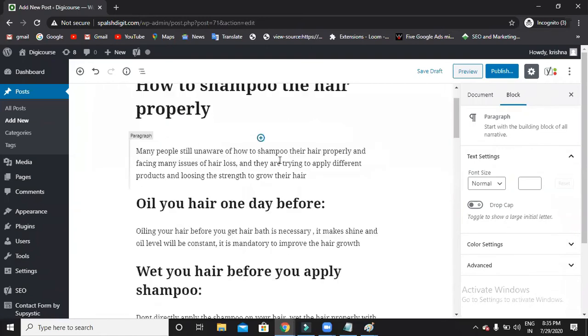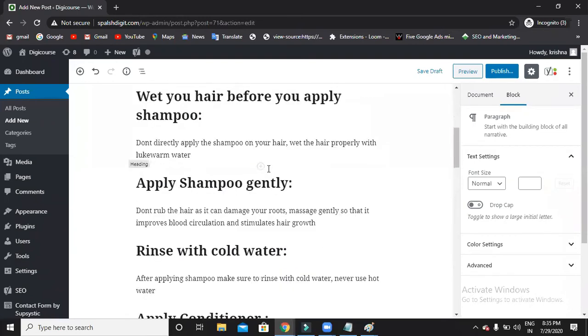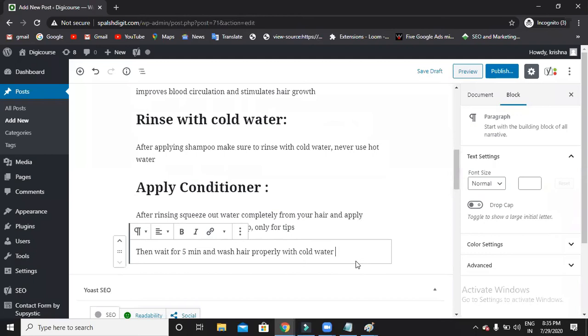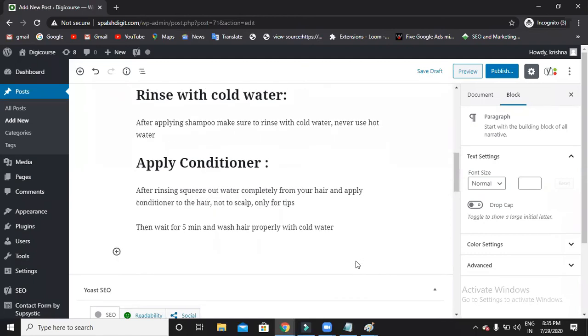I tried writing something about how to shampoo your hair, according to my knowledge. Then finally I'm going to end this blog.